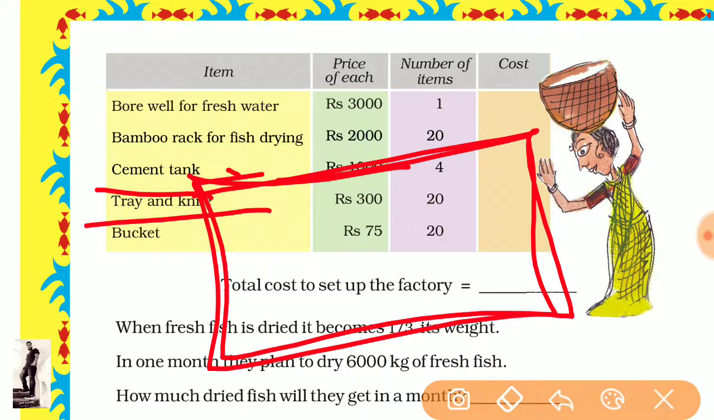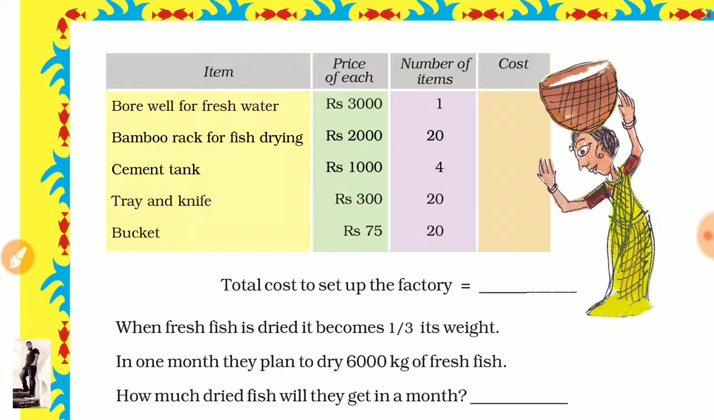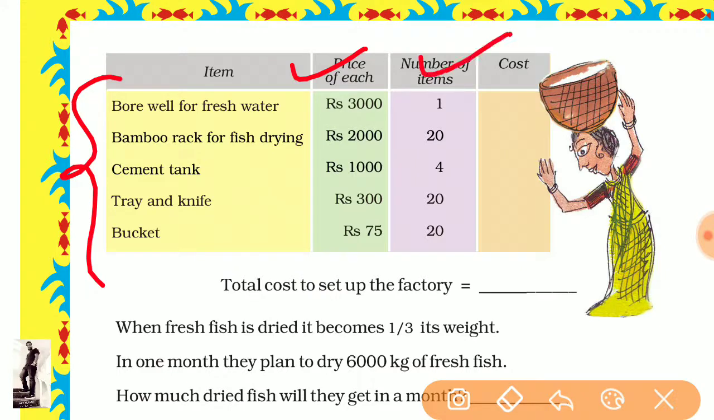Okay. Now, a bucket is used to carry the fish from one place to another, and in this there is salt. Salt is kept to keep the fish safe. First of all, the amount of each of these is given, and there is a number of things we need, and there is a total cost we have to discuss.